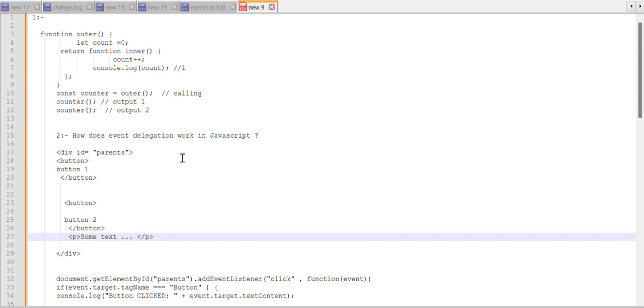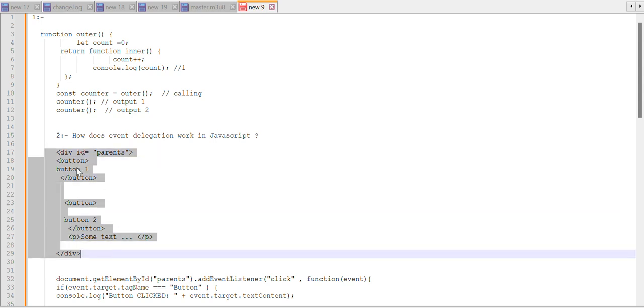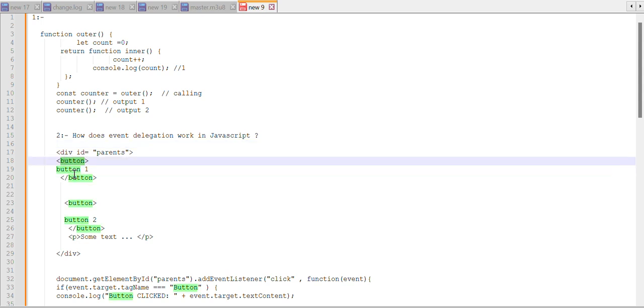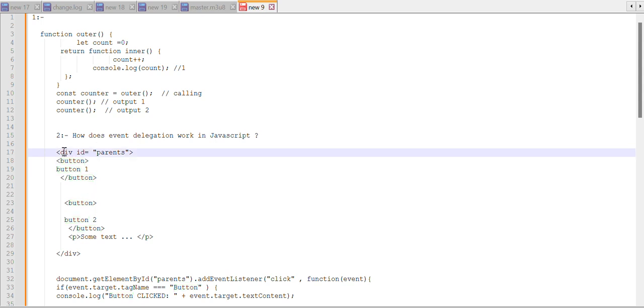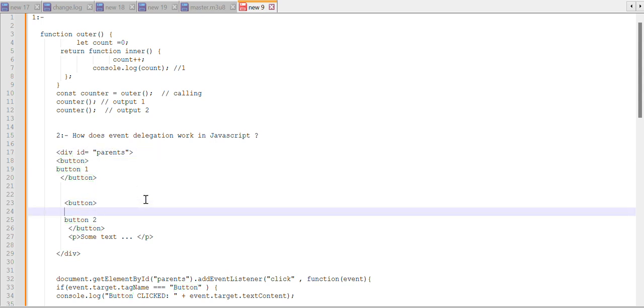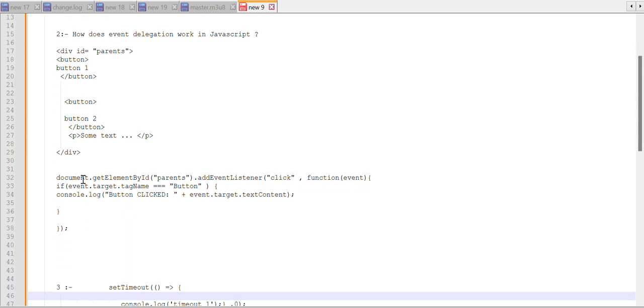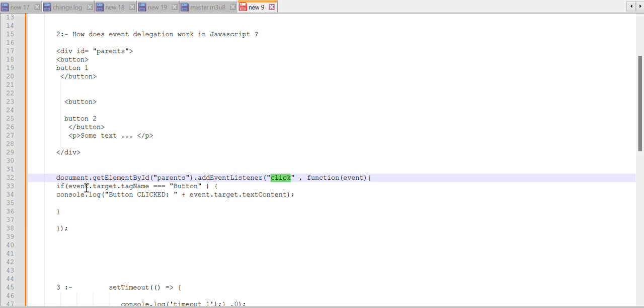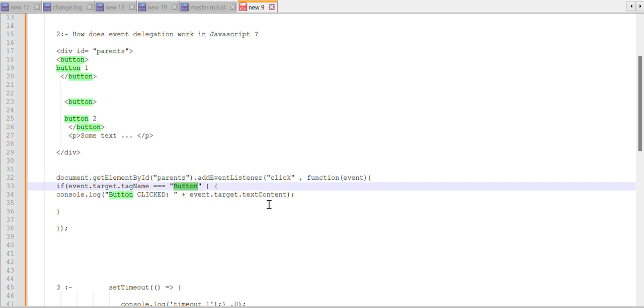They did not give an example, so I will give you one. I made two buttons, one and two, and in a div I gave the id of parent. Here you can see I used document.getElementById parent, added a listener for the click event and a function based on the click.